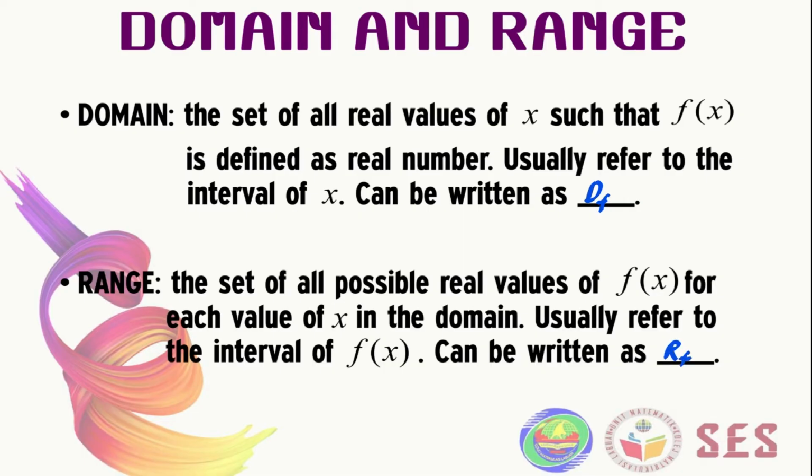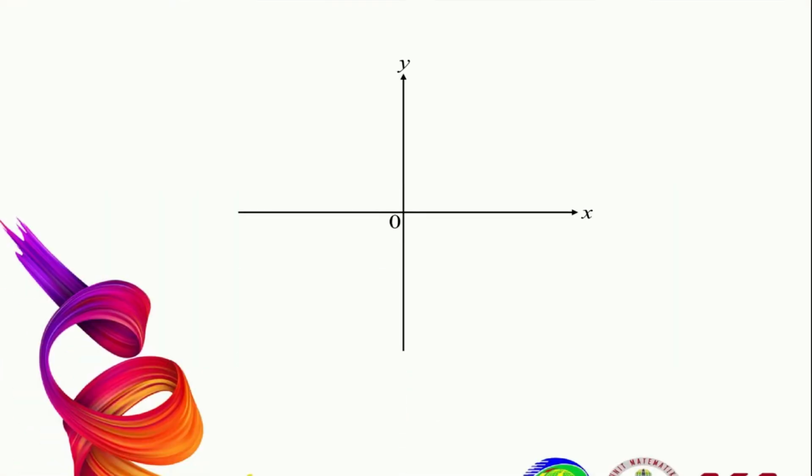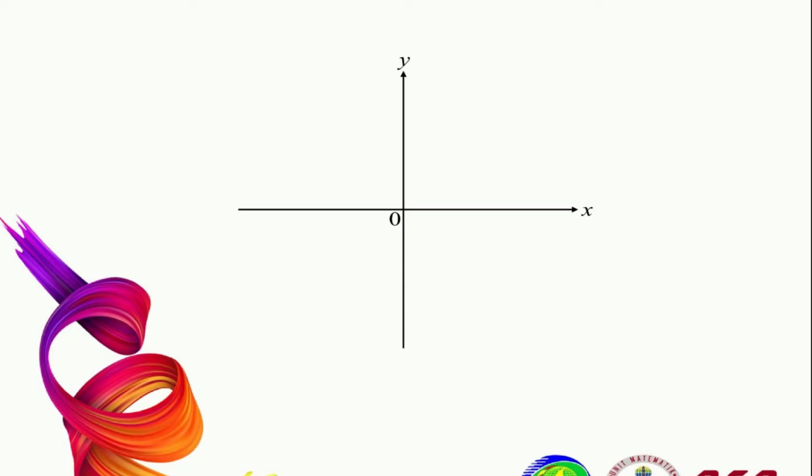To help you understand how to get domain and range, let us consider this axis here. To read the domain, we read it on the x-axis. This is your domain, and we read the domain from left to right.